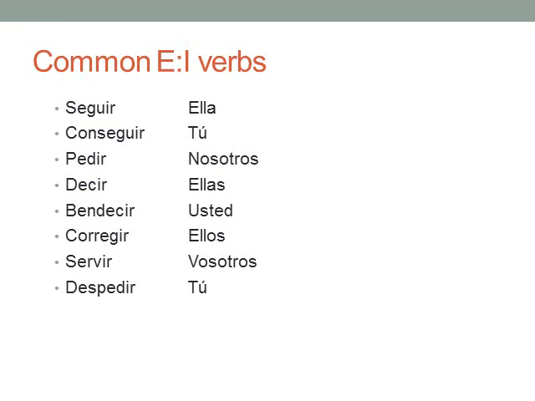So here are some common E to I verbs. You may pause the video. Take a second and practice conjugating these. Okay, so here we have ella sigue. Sigue means to follow. Tú consigues. Conseguir can actually have many different meanings in Spanish. In this case, conseguir may mean to find, as in yo consigo un trabajo. I found a job, or I have found a job. Nosotros pedimos.